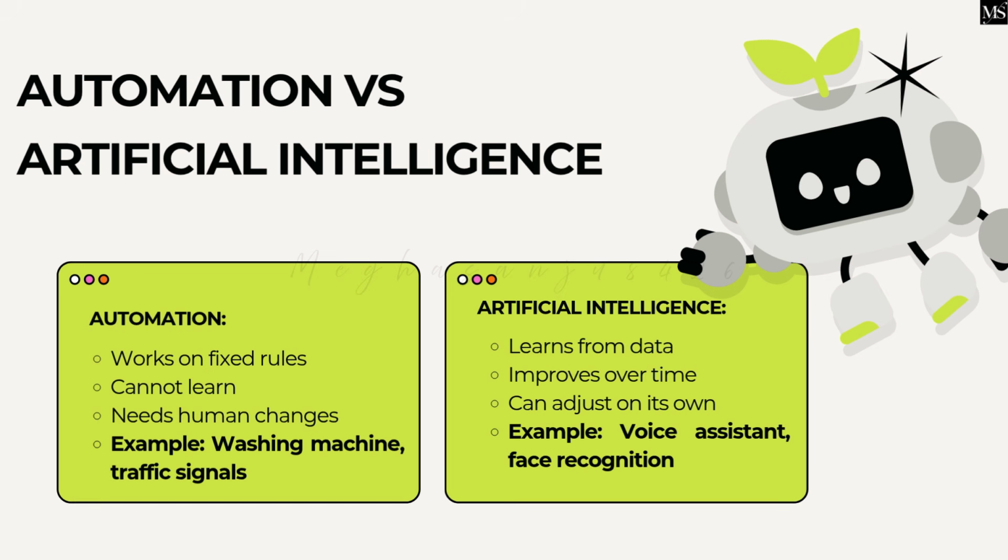Automation versus artificial intelligence. Automation works on fixed rules. Cannot learn. Needs human changes. Example: washing machine, traffic signals. Artificial intelligence learns from data. Improves over time. Can adjust on its own. Example: voice assistant, face recognition.